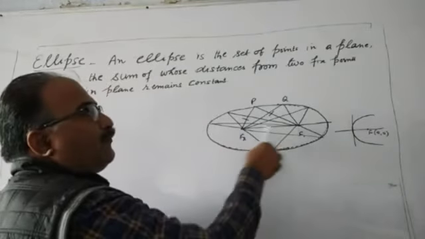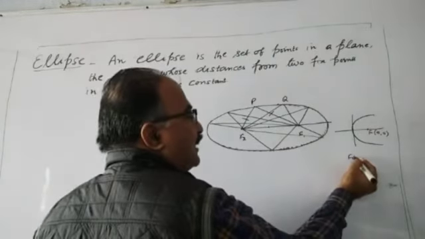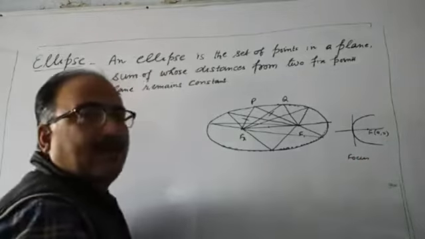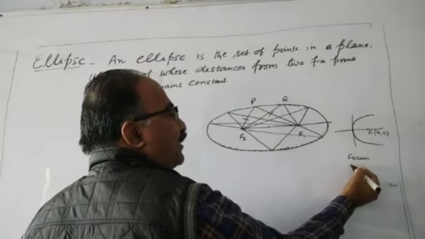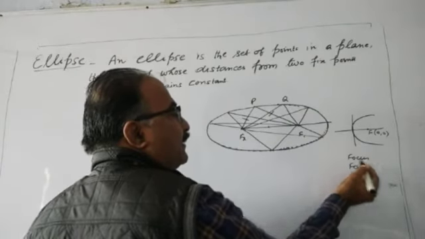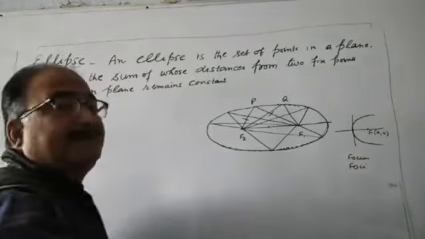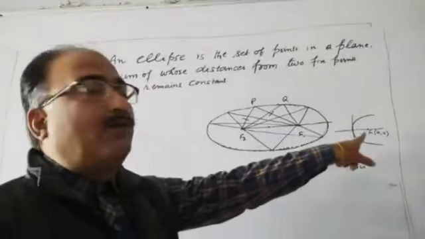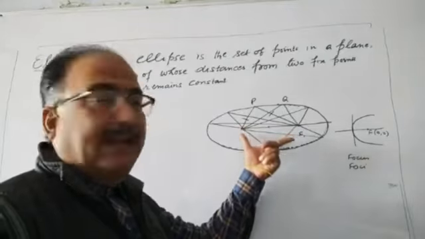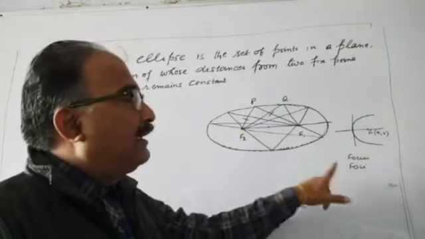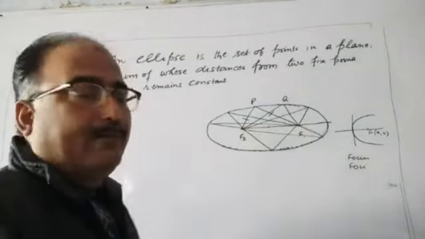Similarly here we have two focus, and focus is the fixed point in parabola. Instead of one fixed point, here we have two fixed points, and plural of focus is foci. So we have two foci of ellipse instead of one. In parabola we have only one focus, whereas in ellipse we have two foci, that is F1 and F2.